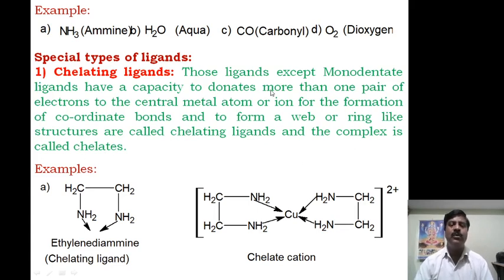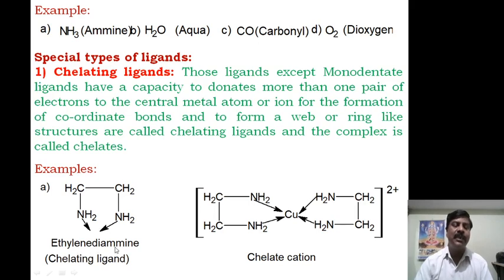Therefore, those ligands except monodentate or unidentate ligands that have the ability to donate more than one pair of electrons to the central metal atom to form coordinate bonds and a web-like or ring-like structure are called chelating ligands, and the complex is called a chelate.